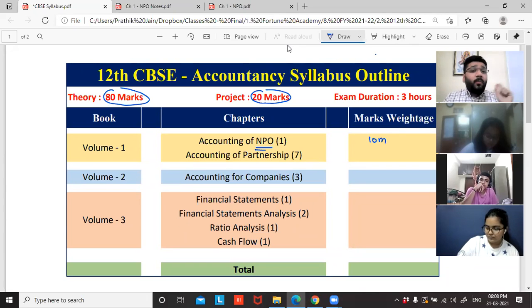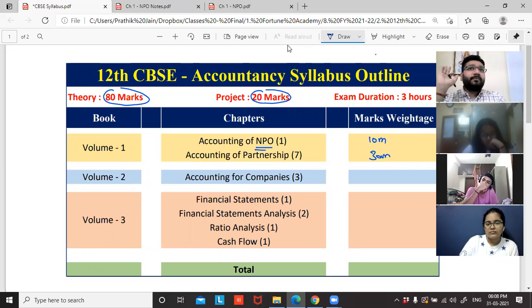In volume 1, you'll also come across another category of chapters where you will learn accounting for partnership concerns. This entire partnership accounting is divided into 7 different chapters, which from the board examinations point of view will comprise 30 marks. So can I say volume 1 put together is 40 marks out of 80? Total 8 chapters we'll study in volume 1. Clear or not clear?